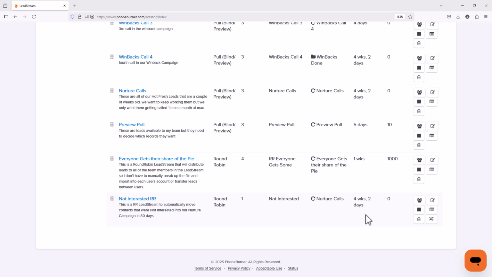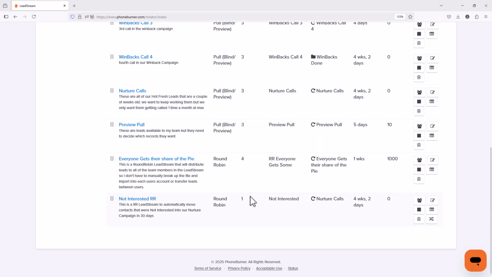After 30 days, that's when it's going to recycle into our nurture calls lead stream, which is a lead stream that allows our team members that are participating in it. Here you can see we've got 3 people participating in it. It allows our three team members to call through those leads, but they'll only get called once every 30 days at a maximum.